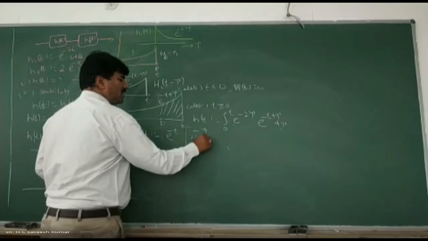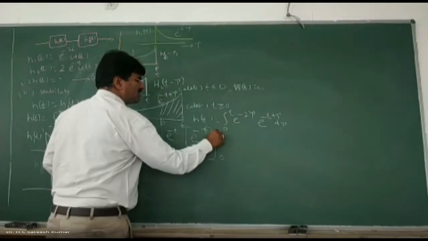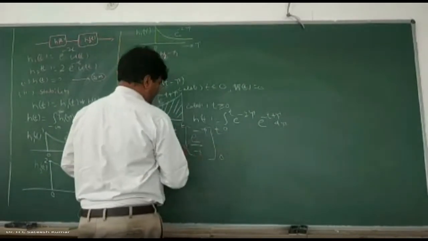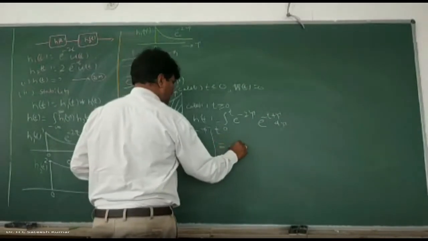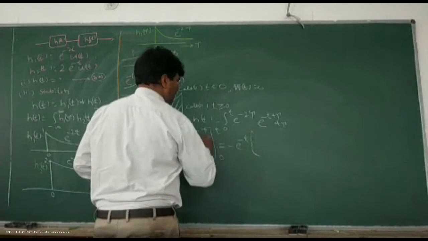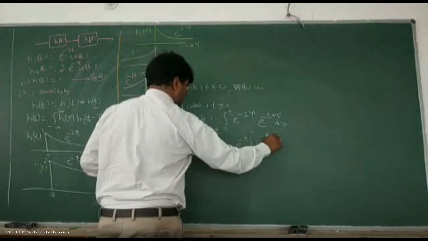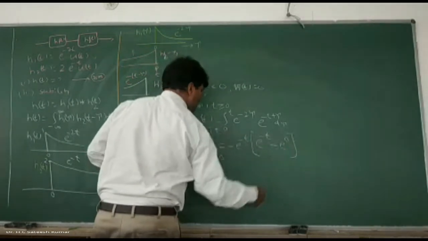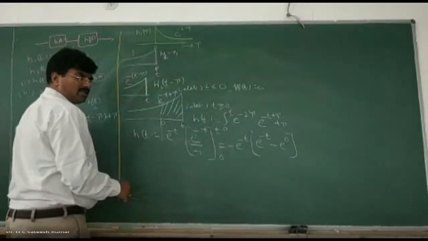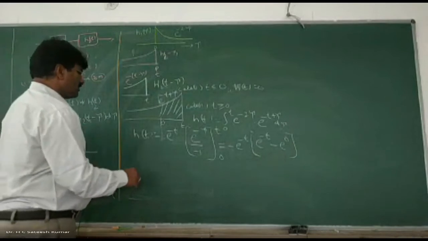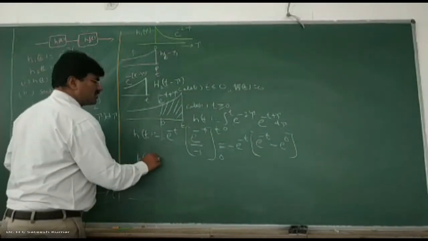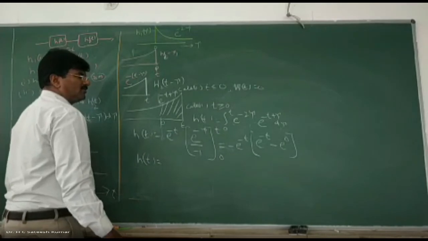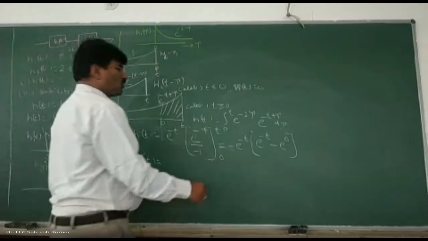e to the power of minus tau divided by minus 1 between the limits 0 to t, which is nothing but equal to, you take the minus sign here, minus e to the power of minus t, upper limit e to the power of minus t, minus e to the power of 0. Okay, right. So now what is that? You can write it. h of t is equal to, we can write e to the power of 0 is what? 1.